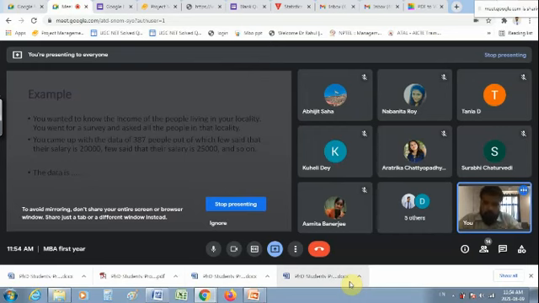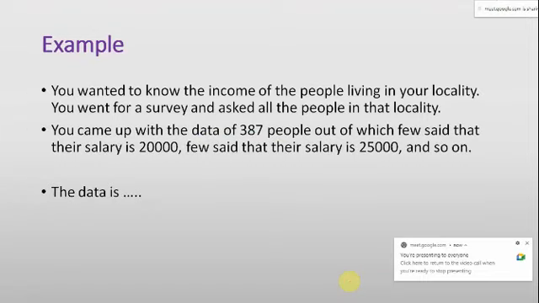So you want to know the income of the people living in your locality, and you went for a survey and asked all the people in that locality what is maybe your monthly income.